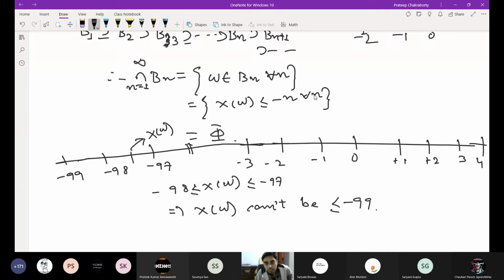Is it okay? If X(omega) is less than or equal to minus 99, then it cannot be in the interval minus 98 to minus 97.